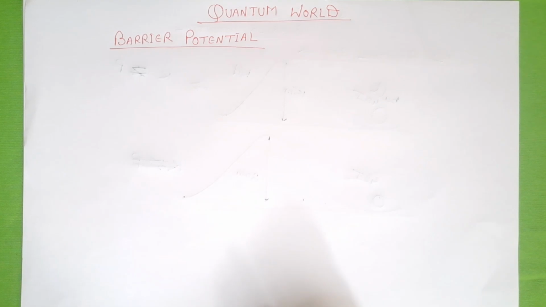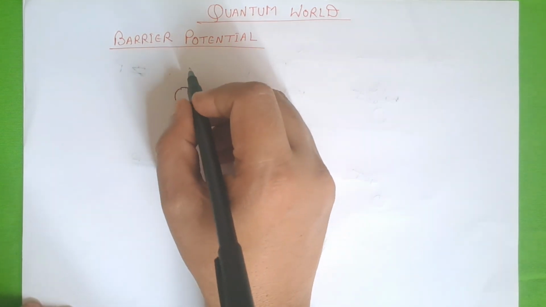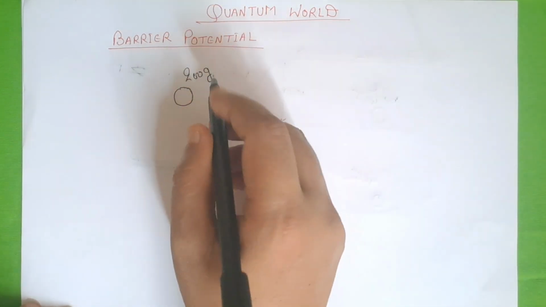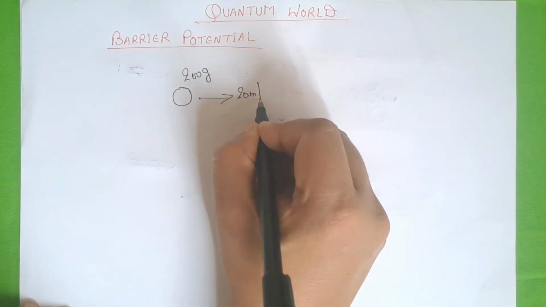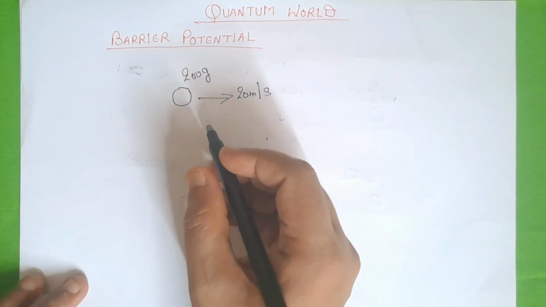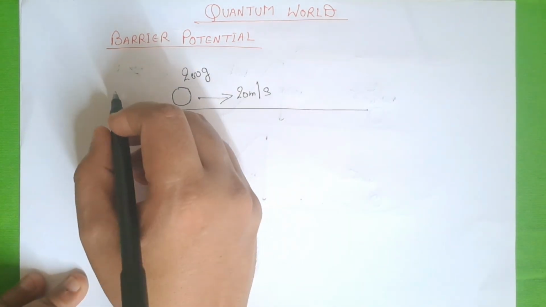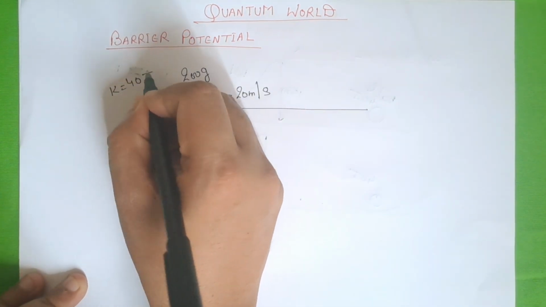Today we will learn about the barrier potential and how we can solve the Schrodinger wave equation for the barrier potential. Imagine a ball of mass 200 gram traveling with the speed 20 meter per second. The kinetic energy of this ball will be 40 joule.